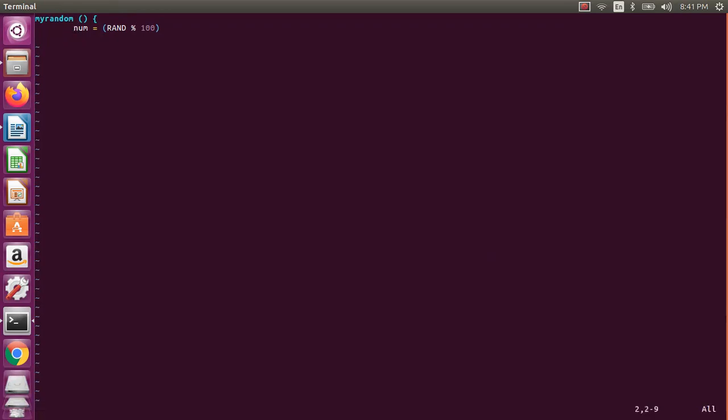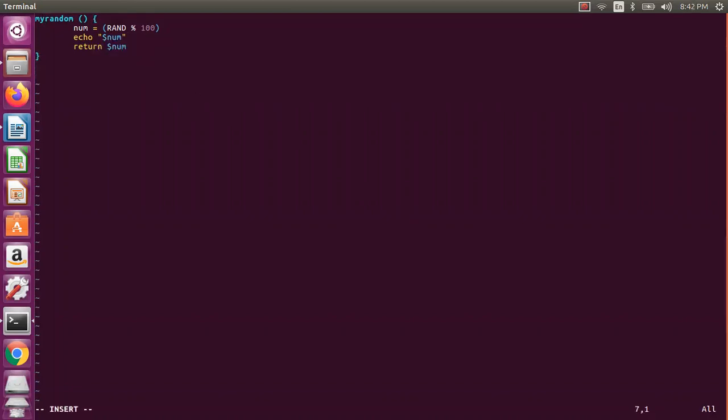So now this particular variable is visible everywhere. We'll come to that; local and global will come a little later. Let us print this for our debugging purpose, so I say echo $num. Then I am returning this value. No input is given, but I want to return this value, so I say return number. So this function is taking no input, but it is giving you the output. Let us test it.